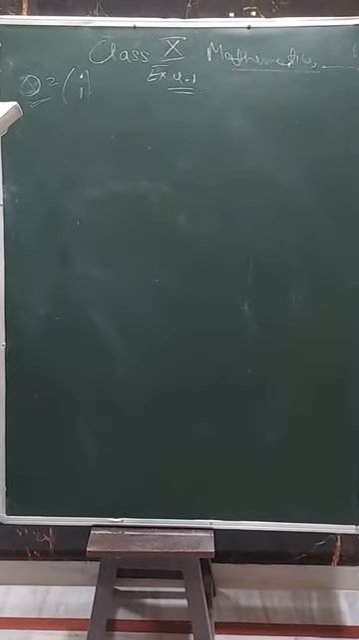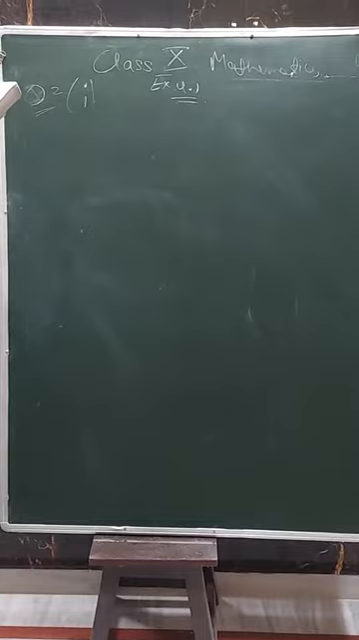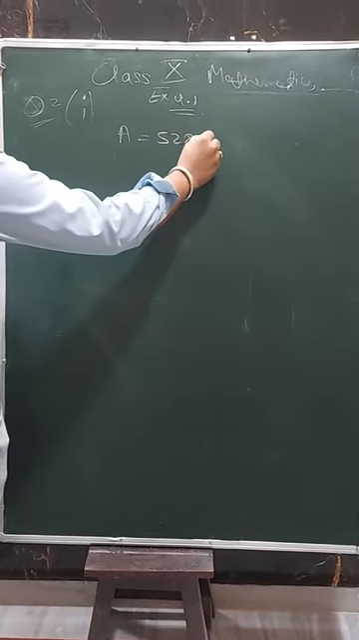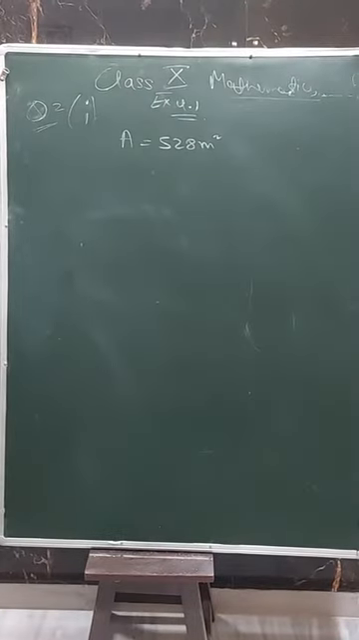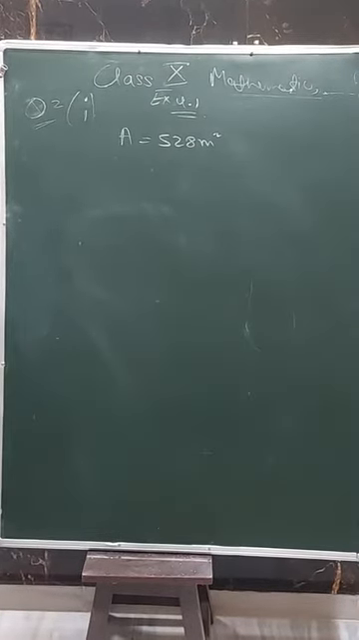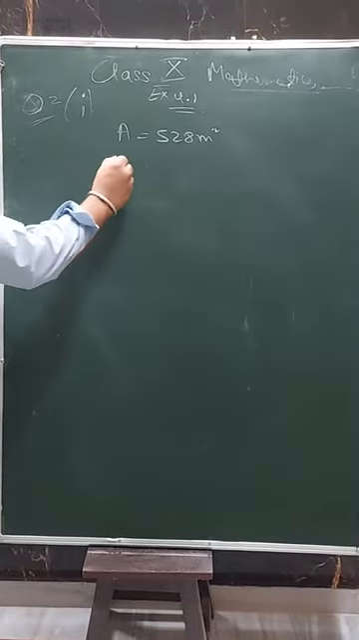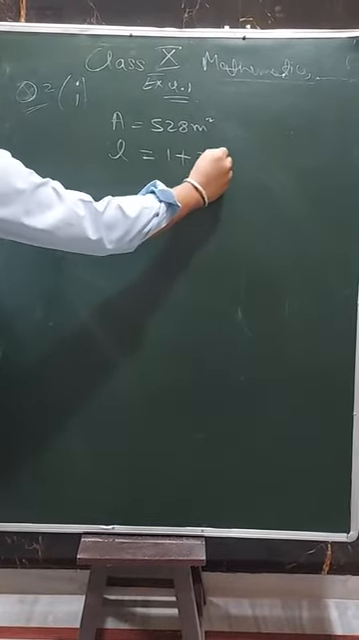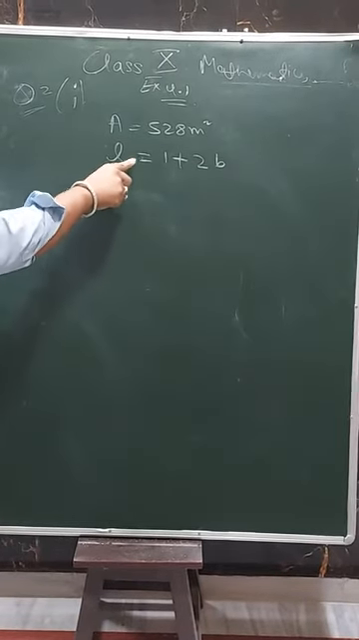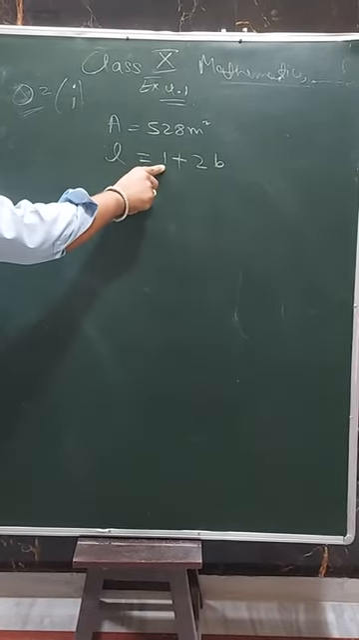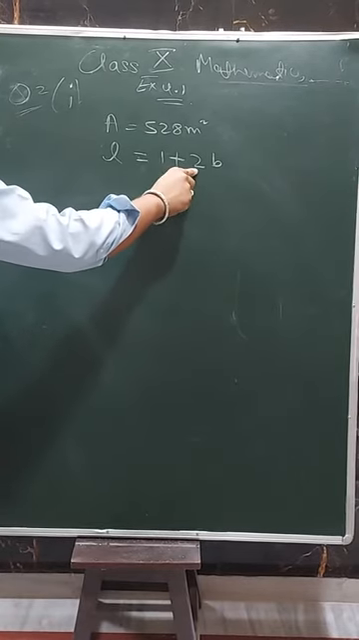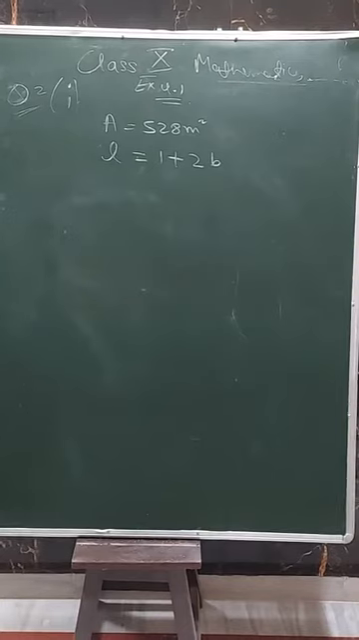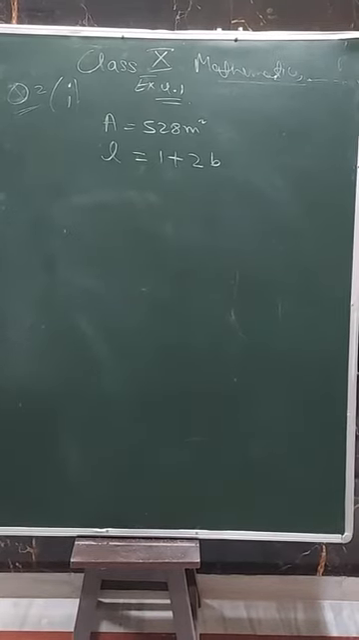So the first question is: the area of a rectangular plot is 528 meter square, and the length of the plot is 1 more than twice its breadth. So the length of the plot equals 1 plus twice the breadth. This is given. We need to find the length and breadth of the plot, and form the quadratic equation.